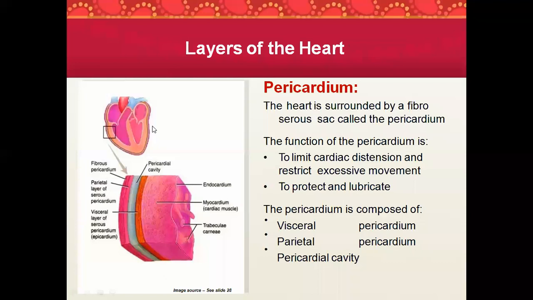So now let's see the layers of the heart. Pericardium. The heart is surrounded by a fibrous area called the pericardium. The function of the pericardium is to limit cardiac distension and restrict excessive movement, to protect and to lubricate.